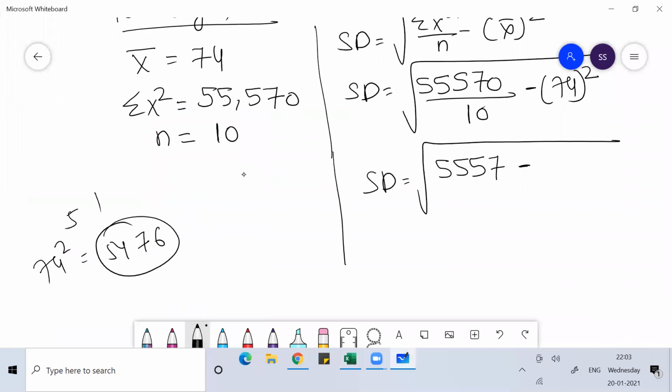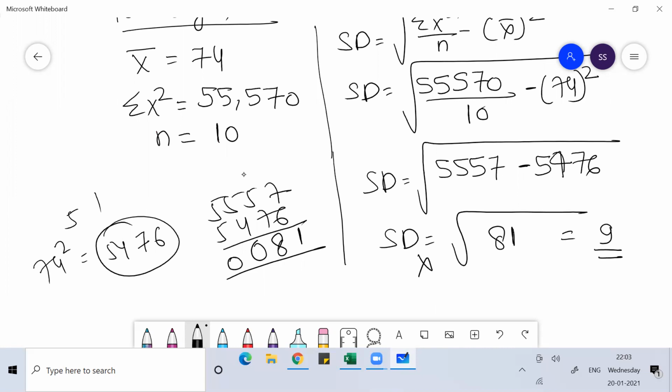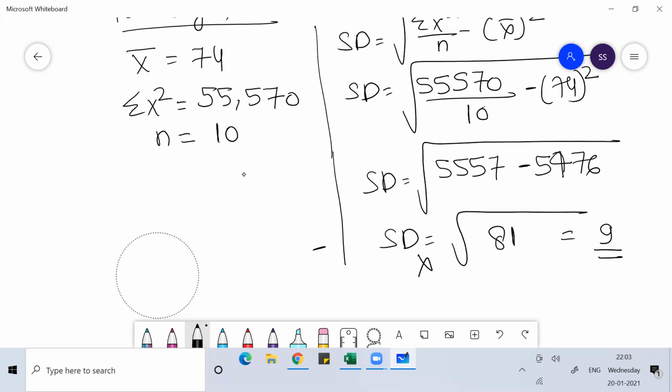So the standard deviation will be the root of 5557 minus 5476. That is 81. So you'll get the root of 81, which means the standard deviation is 9. Standard deviation of city X is 9. Clear everyone? Any doubt anyone?